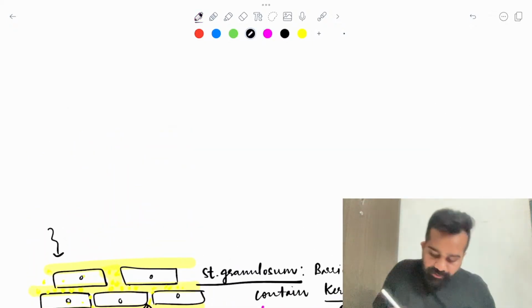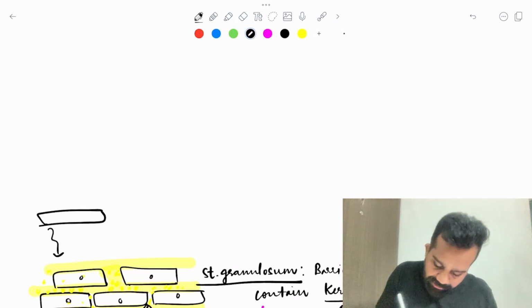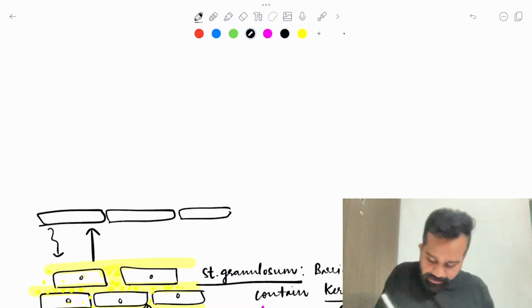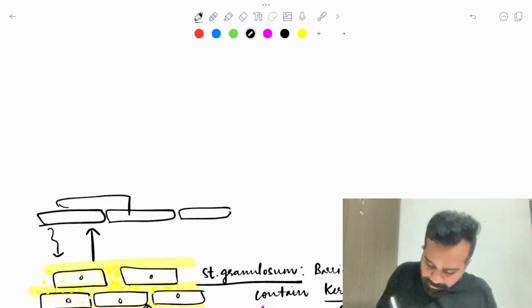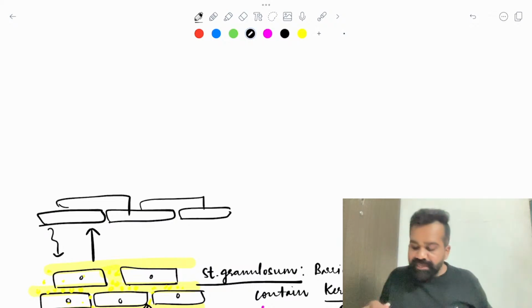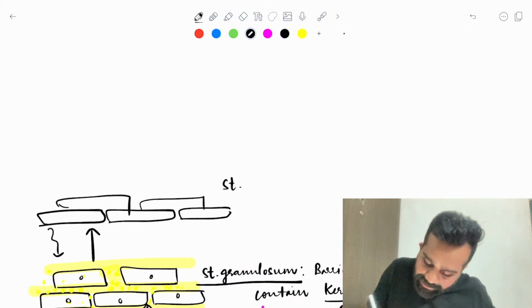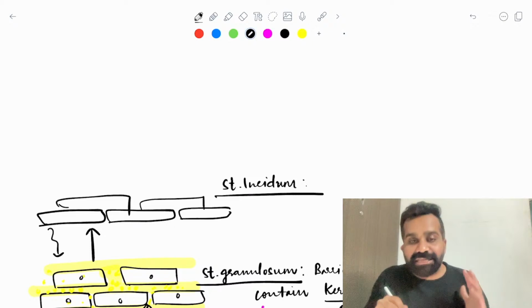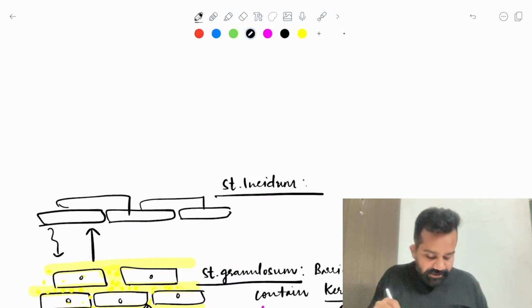Okay, now what will happen when these cells go into the upper layer? This layer is known as the stratum lucidum. What is the meaning of lucid? Lucid means transparent.